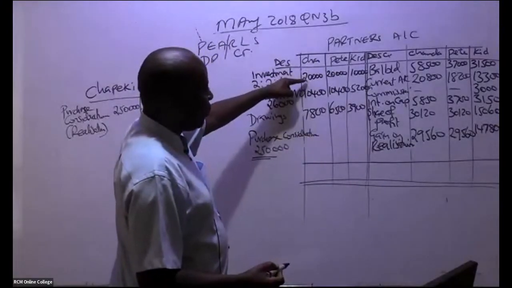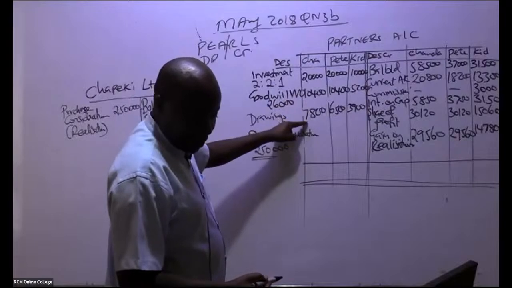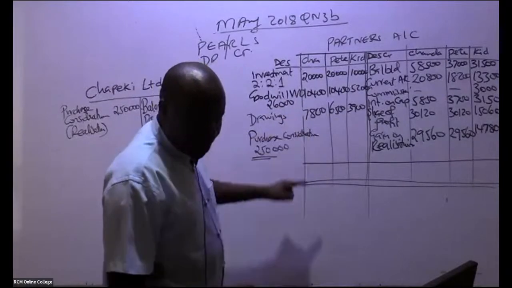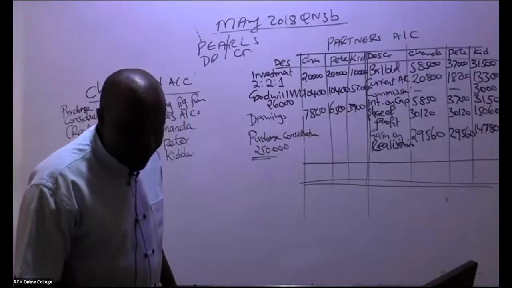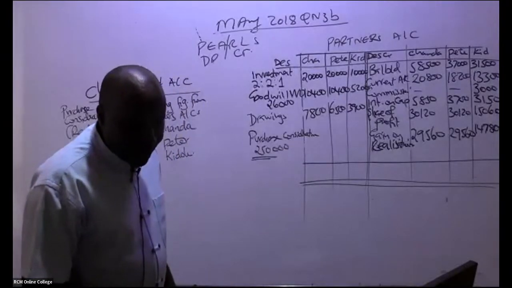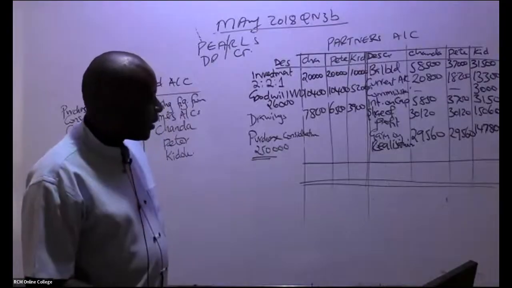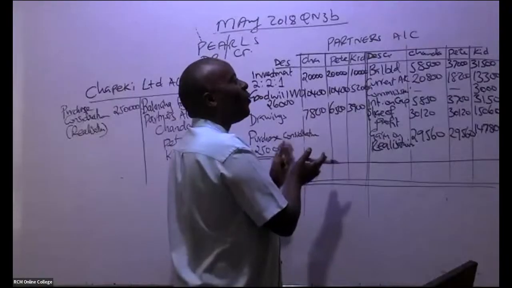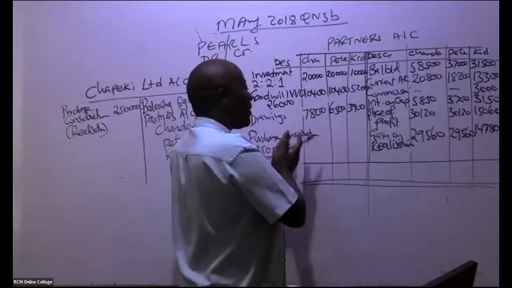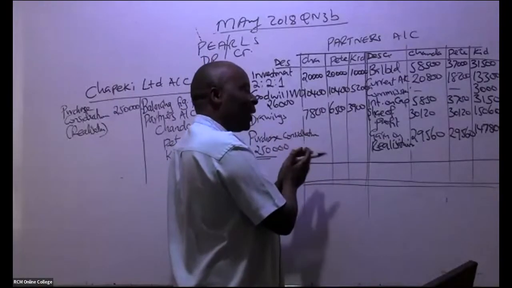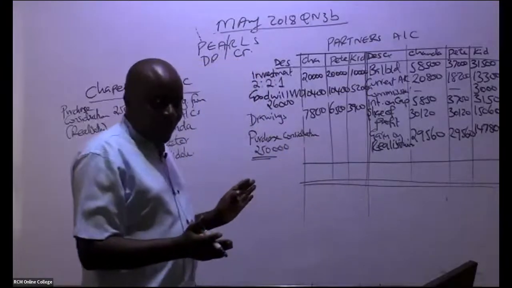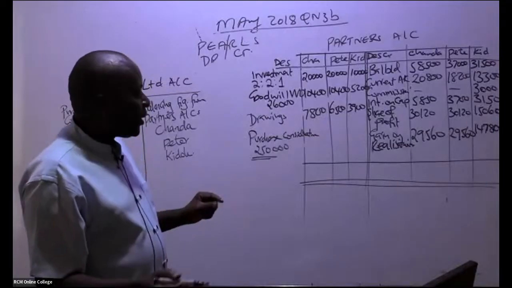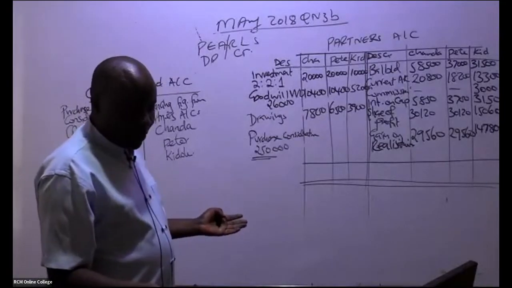Are you able to add for us 20 plus 10,400 plus 7,800? Already Sharon has given us figures. Remember purchase consideration: if you want to know whether you are wrong, for partnership accounts, purchase consideration must always come to the debit side. Otherwise, you are wrong. There is a ninja who has already given me these answers. Please, you should also strive to do that.